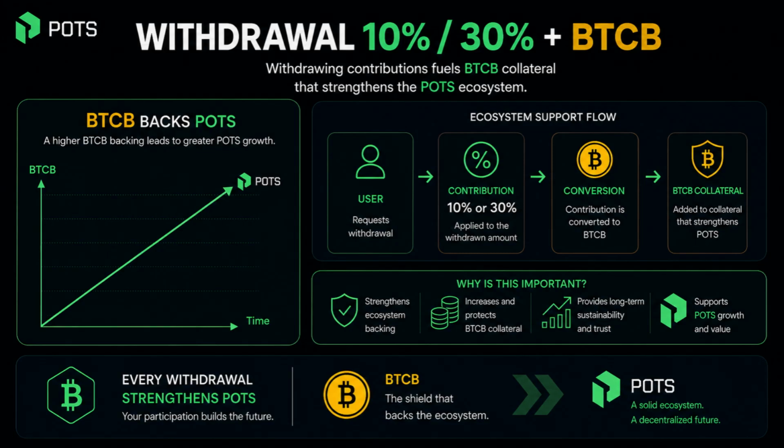The more users participate and withdraw, the more BTCB can accumulate as backing. That is why this part is key. Each withdrawal also helps strengthen the base of the system. In summary, the withdrawal does not only release funds for the user, it also feeds the BTCB collateral that supports POTS in the long term.